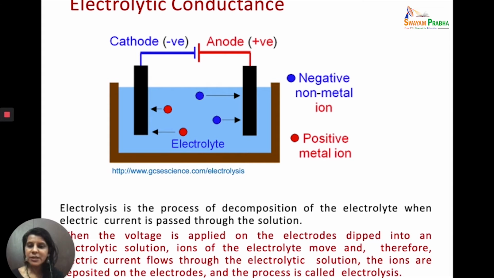Lysis means breakdown and electro means electrical. So with the passage of electricity, there is a breakdown of the substance taking place. So this is called electrolysis. So when you apply a voltage on the electrodes dipped into the electrolytic solution, the ions of the electrolyte move and therefore the electric current flows through the electrolytic solution, and the ions get deposited on the electrode, and this process is called electrolysis.